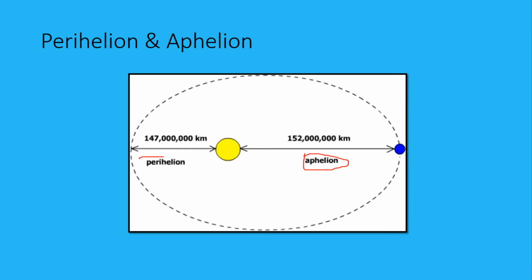Now when the earth is at perihelion, it is 147 million kilometers away from the sun. When it is at aphelion, it is 152 million kilometers away from the sun. Now when the earth is at perihelion, it moves fastest, while as it moves away from the sun and is farthest from the sun, that is at aphelion, then it moves the slowest.